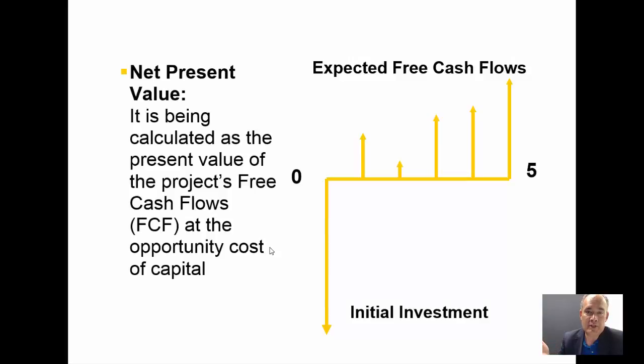Regarding the way in which the net present value is calculated, this is a different situation, because the net present value is calculated indeed by bringing back to the present all the future cash flows, which in this case we are considering to be positive, and subtracting the initial investment. Those expected free cash flows are brought back to the present at the opportunity cost of capital, and then subtracted from the initial investment, and this is what we call the net present value. But this is the calculation. This is not interpretation, and you must never forget this.